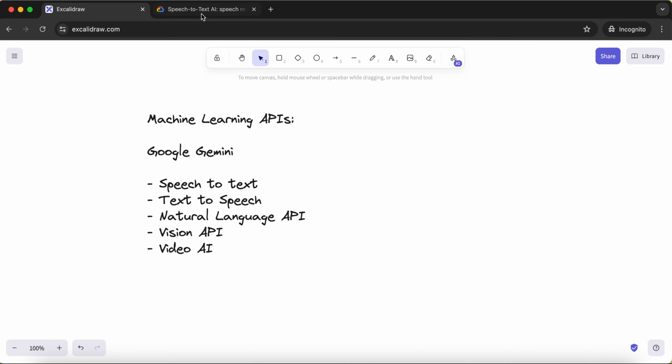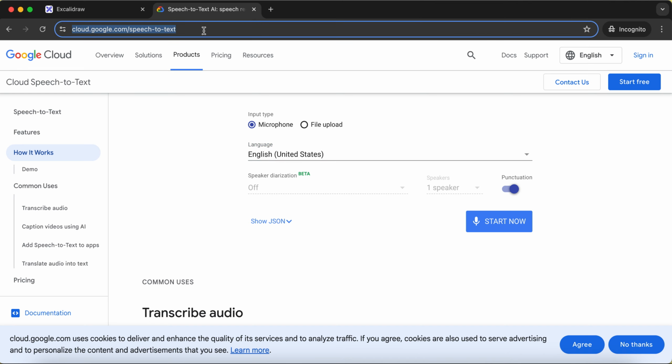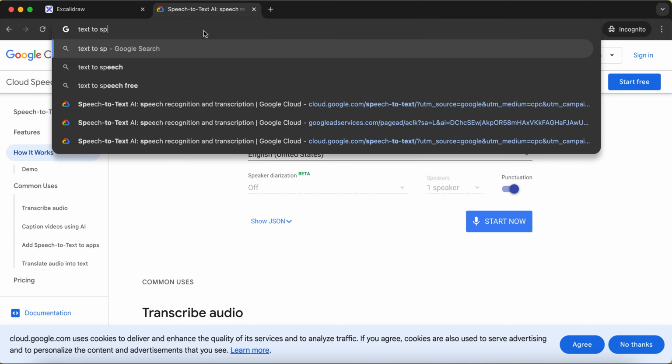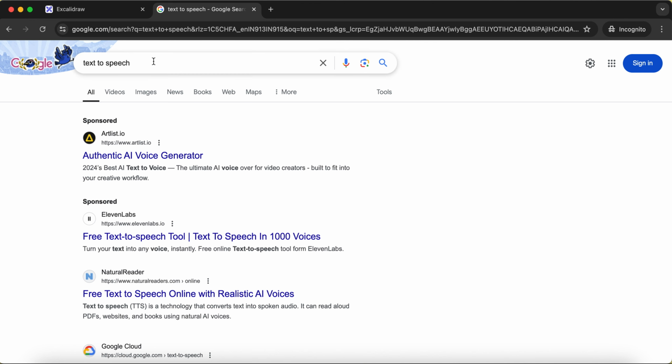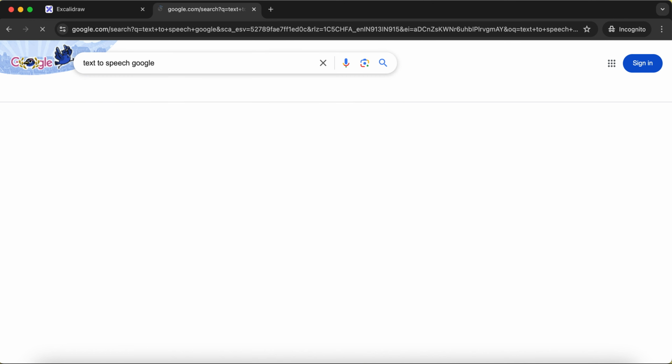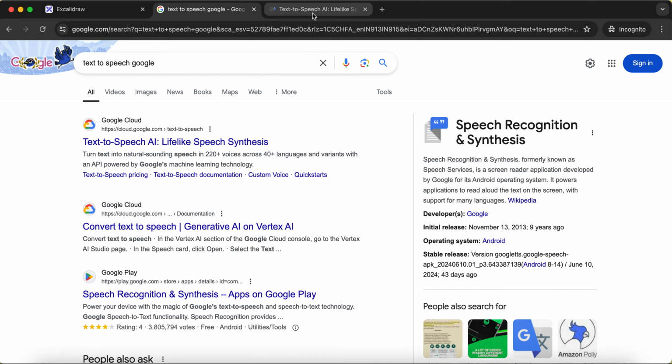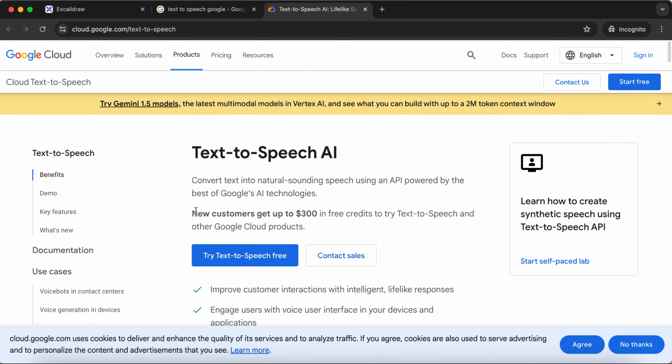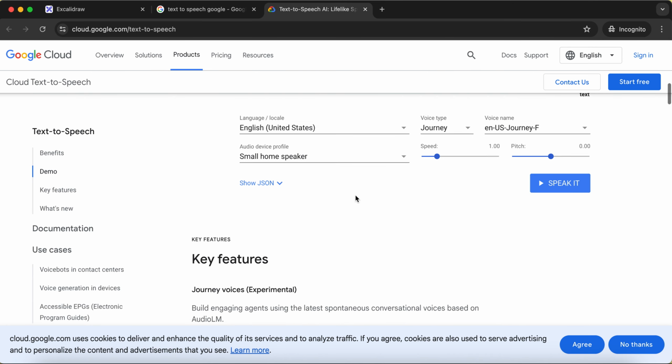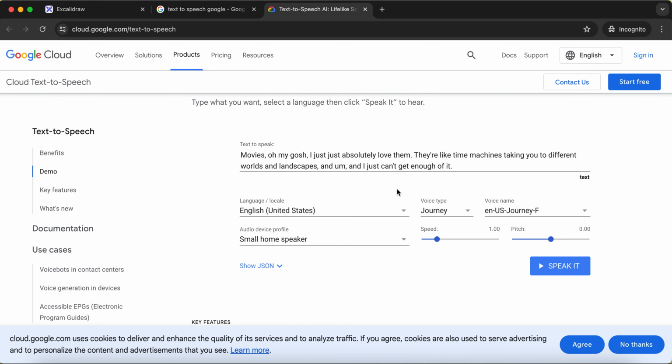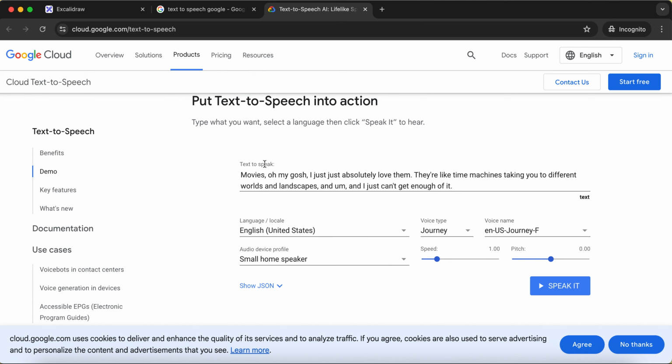The next is text to speech. In the text to speech API, the exact reverse of the speech to text that we have just seen takes place. You can see it converts text into natural sounding speech using an API powered by the best of Google's AI technologies. If you scroll down, whatever you write here will be converted to actual speech, and it will do some kind of sentiment analysis as well.